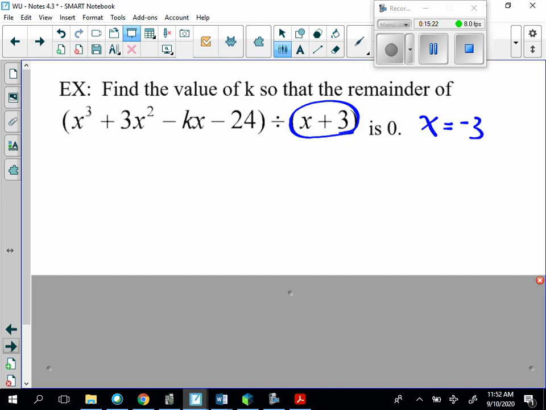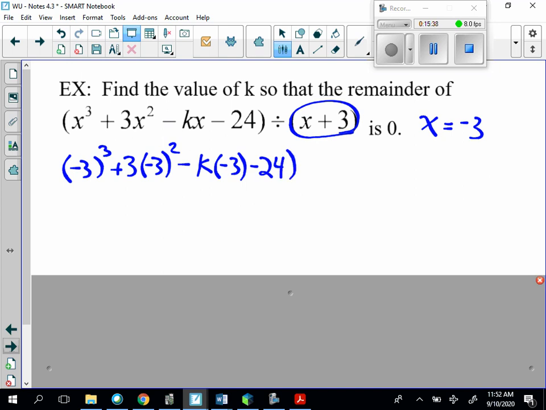So basically I can say negative 3 cubed plus 3 times negative 3 squared minus k times negative 3 minus 24. Let's plug all that in like that. All of that should equal 0.